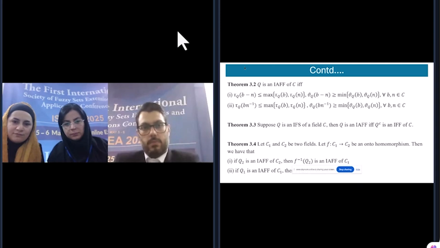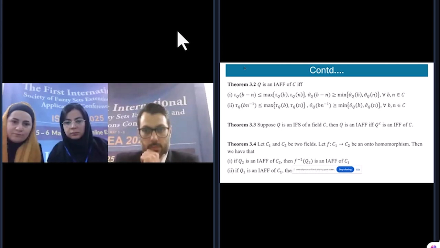Next, theorem 3.4. Let C1 and C2 be two fields. Let F be a mapping from C1 to C2 which is an onto homomorphism. Then, if Q is an intuitionistic anti-fuzzy field of C2, then the inverse image is also an intuitionistic anti-fuzzy field of C1. Next is a theorem similar to this, on the inverse image of an intuitionistic anti-fuzzy field.